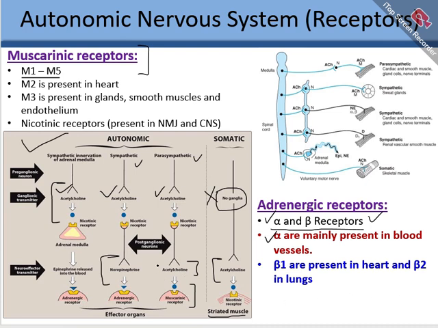Then there are some exceptions in the diagram I am showing here. There are some exceptions which are important questions for the exam. Sometimes a question is asked about the effector organs where acetylcholine is the neurotransmitter in the sympathetic system. So this exception is sweat glands. Sweat glands come under the sympathetic system, but the neurotransmitter is acetylcholine.